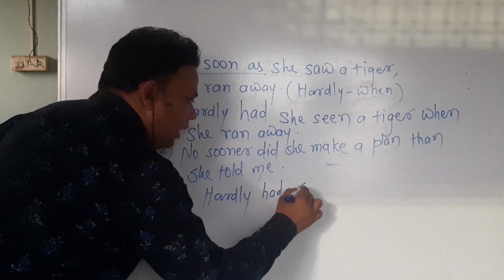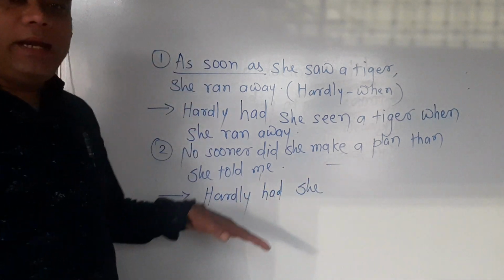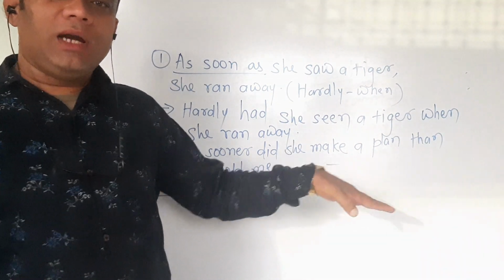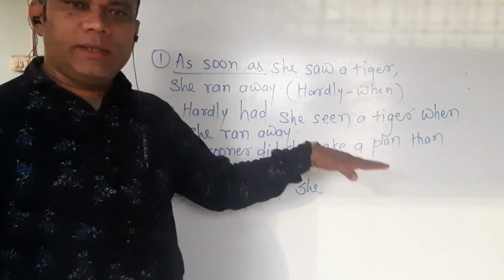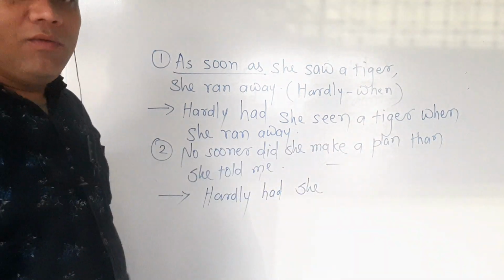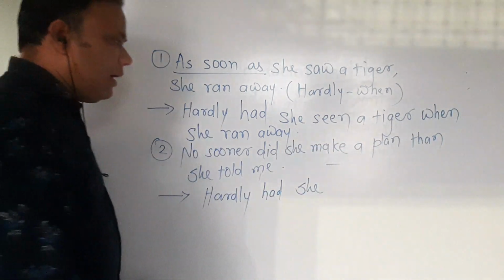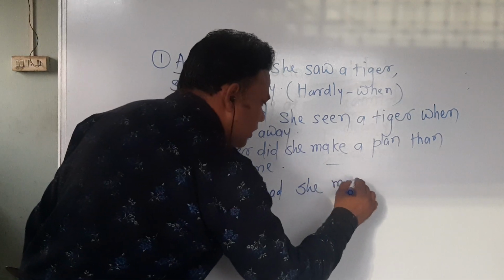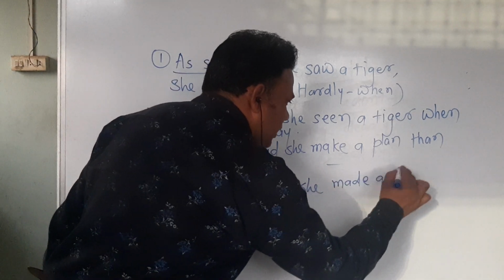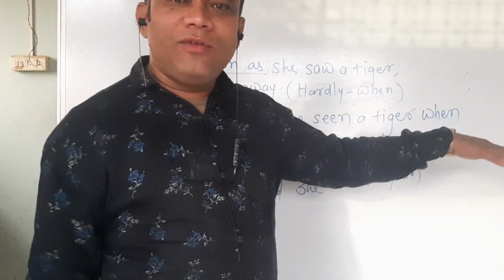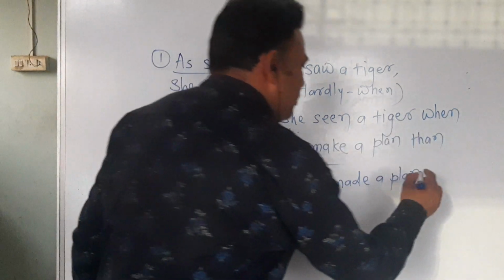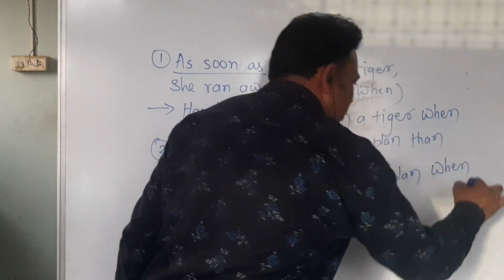"Hardly had she." And as I said, in the sentence of "hardly when", the main verb always comes in the third form. So we have to write the third form of the verb "make". What is it? Yes, it is "made a plan". And here the conjunction "than" we have to replace with "when".